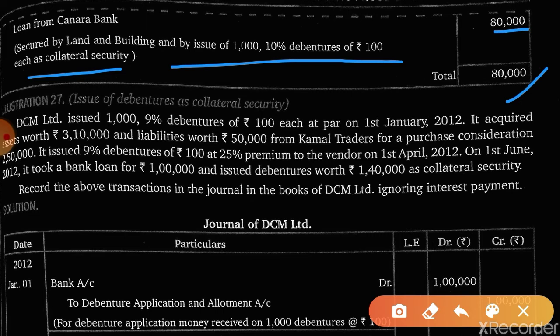Yes, entire solution you have to give. You have to write the journal entry as well as the presentation in the balance sheet. Now, see one more example.